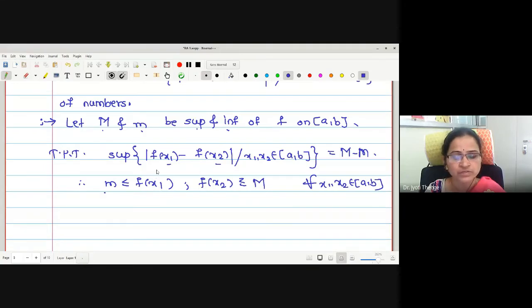Any function value is greater than or equal to the infimum and less than or equal to the supremum.